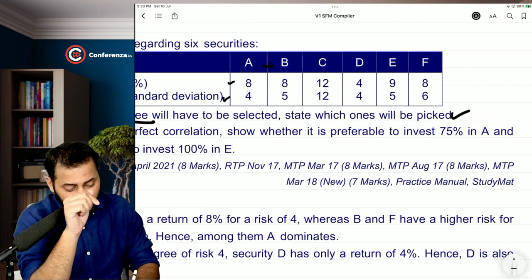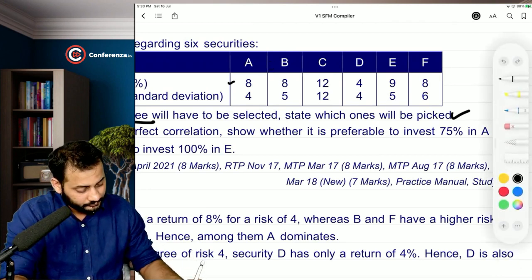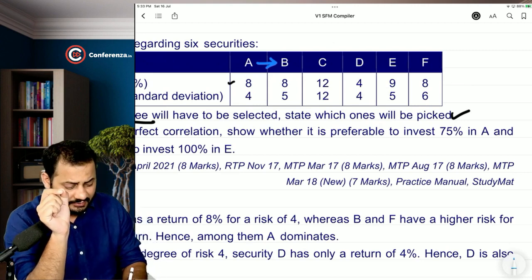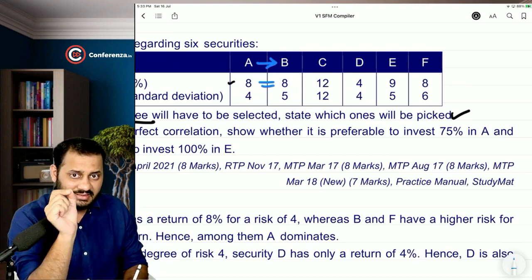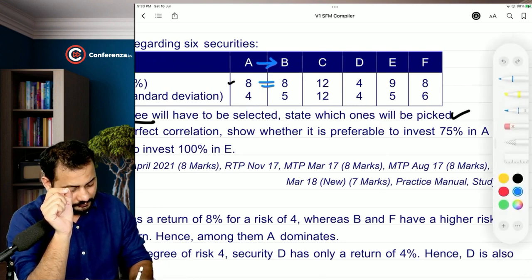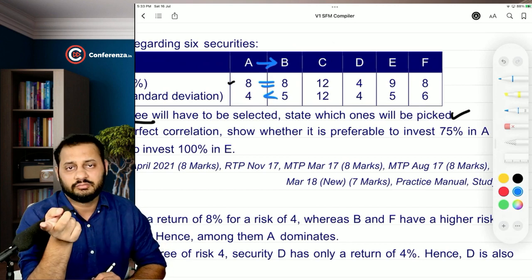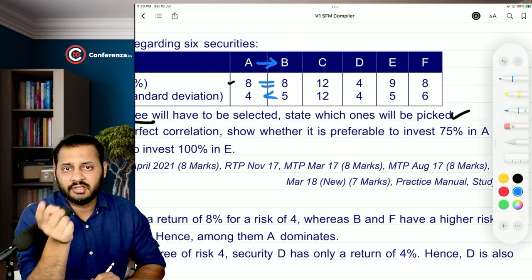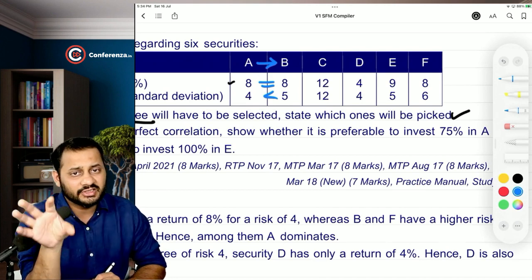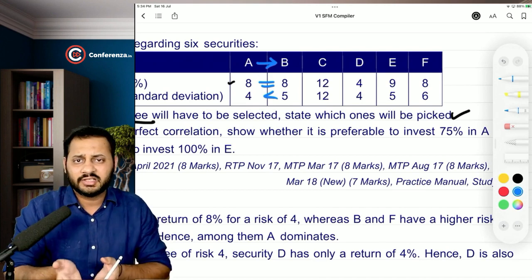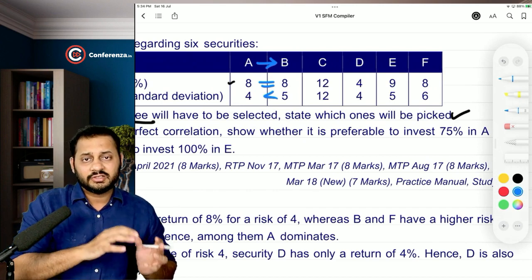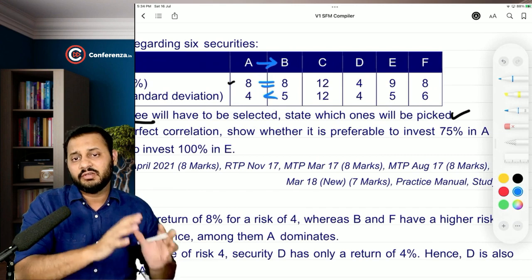Now, if you compare A with B, we can clearly say that we are getting the same level of return with lesser risk in A. The risk is lesser in A. So whosoever is going to invest in B, we will suggest him to invest in A because 8% is the same return that he will get in A, but the risk will be lesser. So all the investors who were planning to invest in B will come to A.